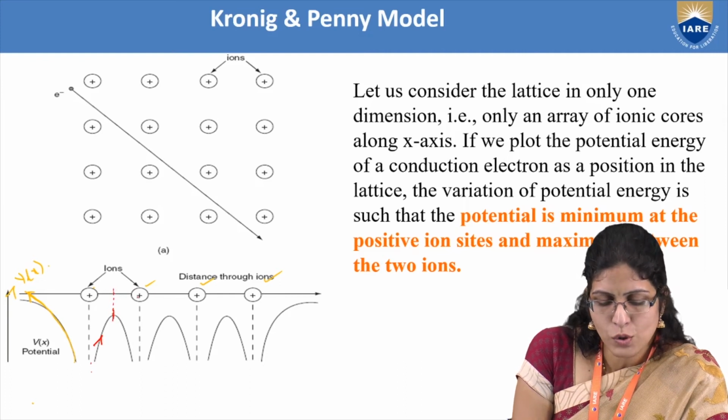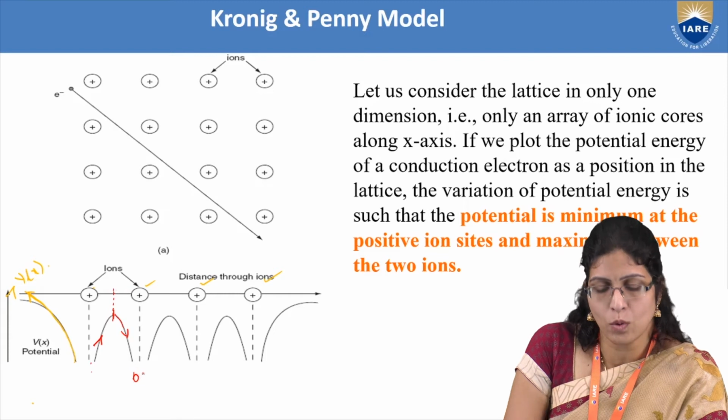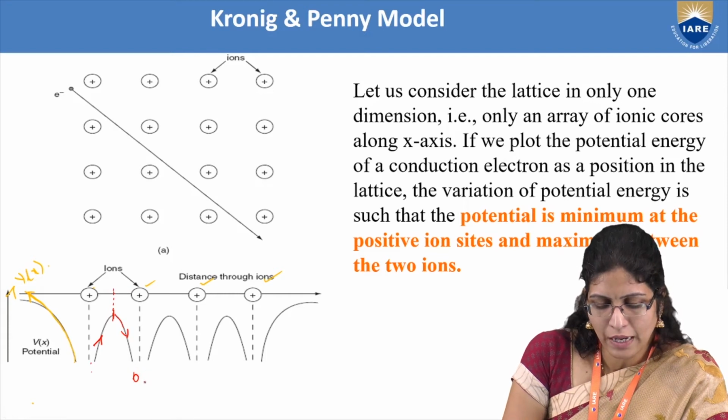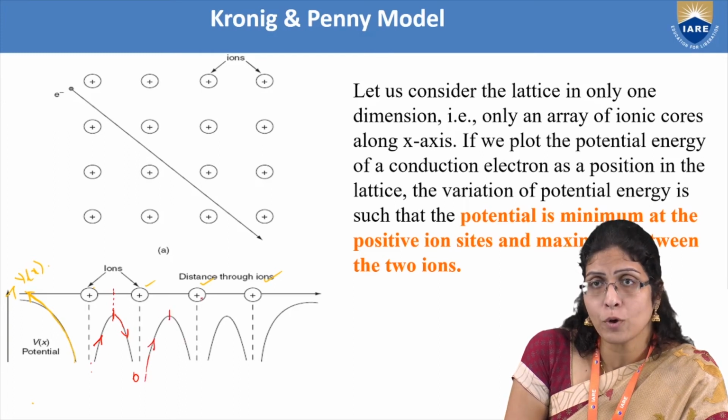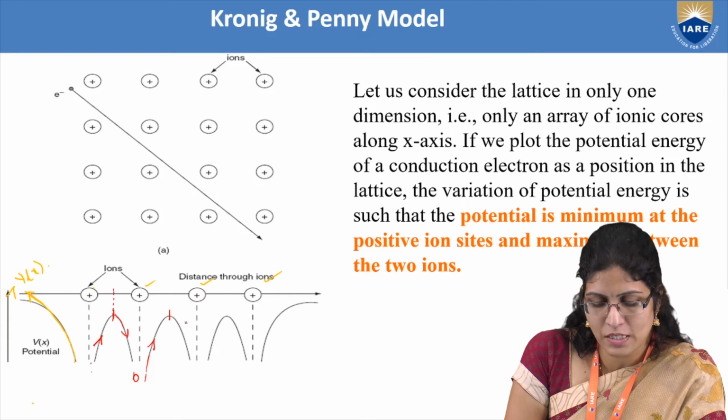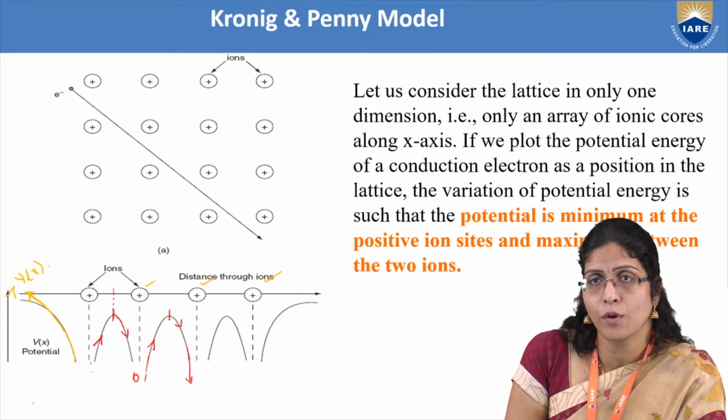And once it moves towards the positive ions, again it is decreasing and falls to zero. We can even predict it to be zero. And again, when it is moving away from the positive ions, it will increase and reach a maximum. And as it approaches the next positive ion, it will decrease. And as it comes nearer to the positive ion, it falls to zero.